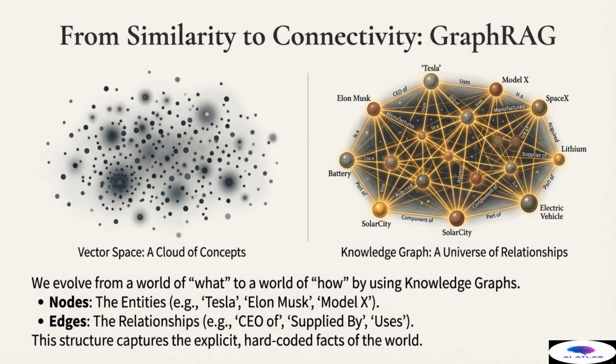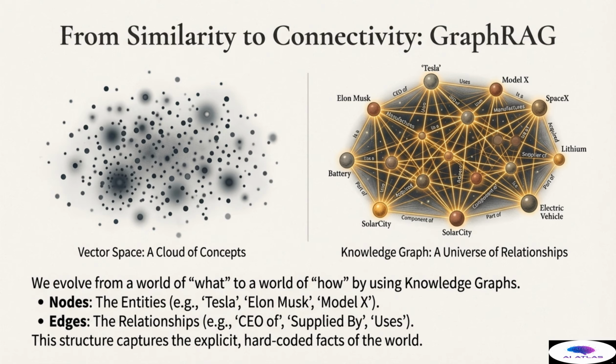Nodes are the entities or objects, which could be people, products, places, or concepts, such as Tesla, Elon Musk, or Model X. Edges are the relationships that explicitly connect these entities, such as CEO of, supplied by, manufactures, or part of. This structure captures the verifiable, hard-coded facts of the world, defining exactly how one entity influences or connects to another entity.